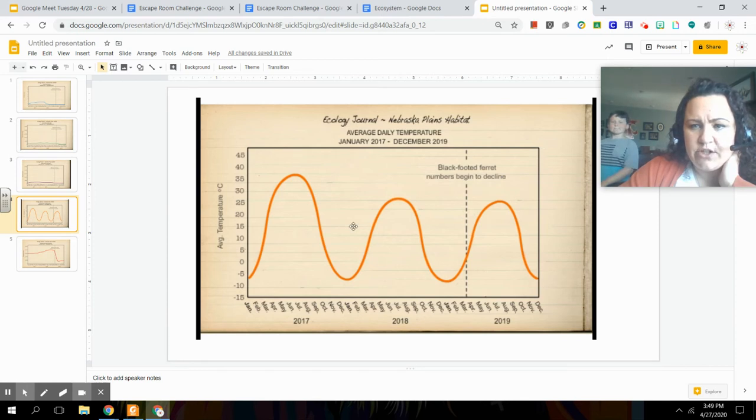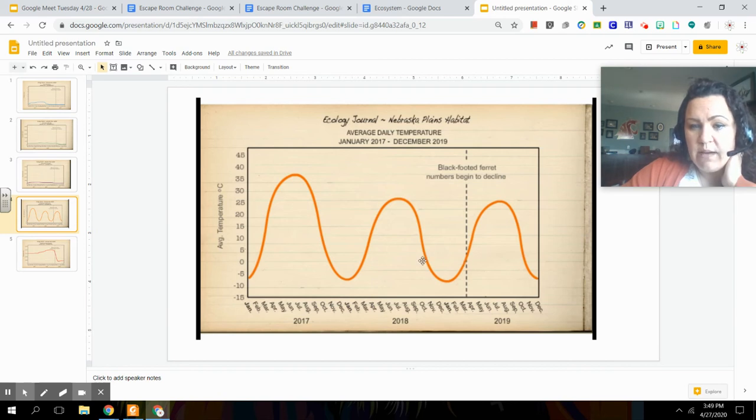Average daily temperatures. Hey, we get visitors. So the average daily temperatures right here are showing we're getting these highs and these lows. It's going all over the place. So once again, let's center ourselves on this decline in our ferret population. We see right here is when the ferret population declined. It began. Before that, there was this real dip down. It got really stinking cold right before the ferret population declined.